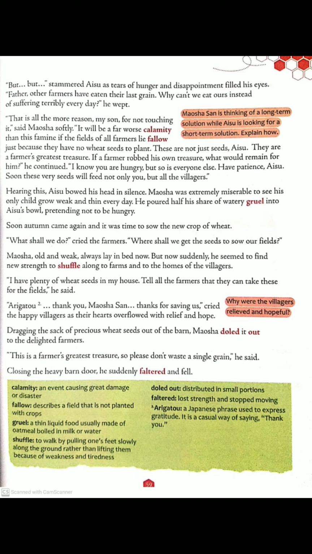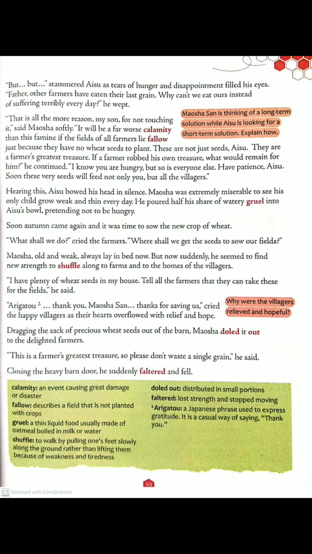He wept. Now he said to his father that every other farmer has eaten their last grain, means whatever grains they had, they have eaten all. And why can't we eat ours instead of suffering terribly every day? Why do we have to suffer? Stammered here means that he couldn't speak. He was crying and stopping, and repeating words as he spoke. He couldn't speak properly. He was so filled with sorrow. And he started weeping.